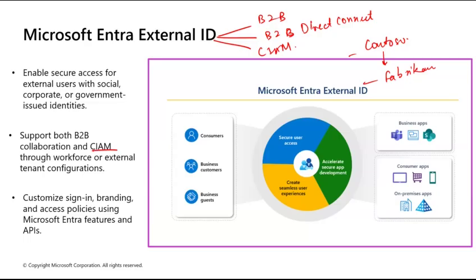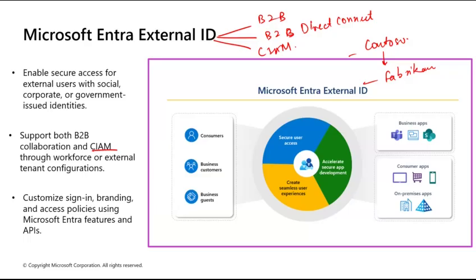They only see the specific application they are signed up for. They have no access to your internal company files or Teams applications, right? So, what's the benefit? It's a separate branded experience. You can handle millions of customers without cluttering your employee list, right?